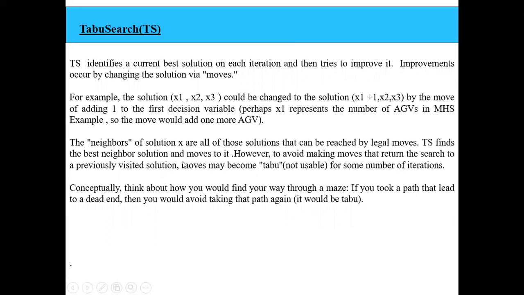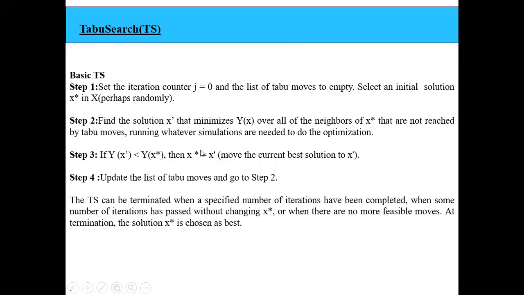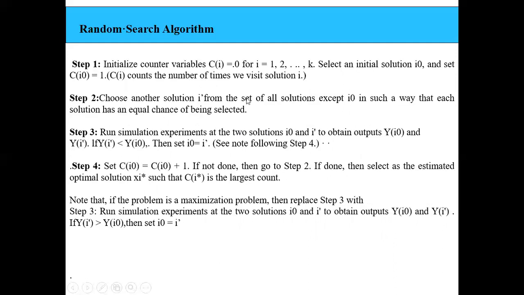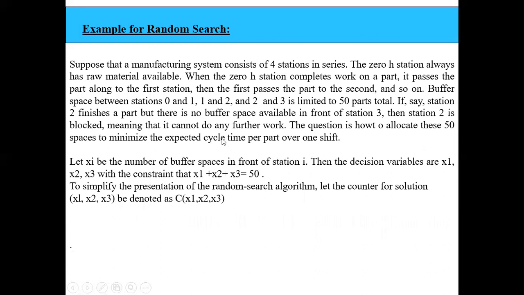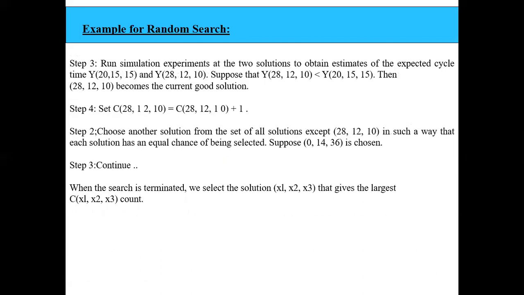Genetic algorithm works on a population of solutions. In the taboo search algorithm, we select one solution, which is the current best solution in the neighborhood. Every time we are checking which is the current best path. Whichever is not the best path, I move to a list which is called the taboo. Taboo means unusable solutions, the ones which are not good. Those unusable solutions will be pushed to a list, and we call that list the taboo. Finally, we have the random search algorithm. Here, whichever solution has the largest counter value will be selected as the best solution.